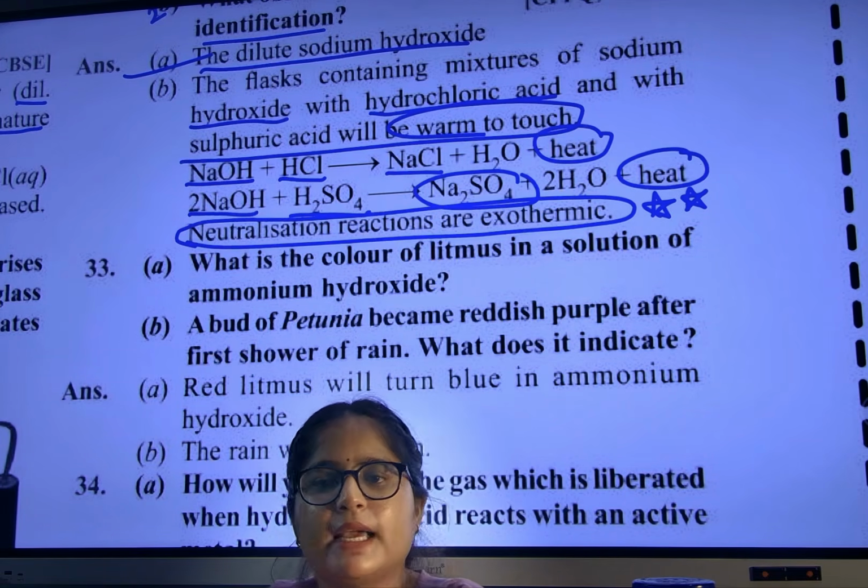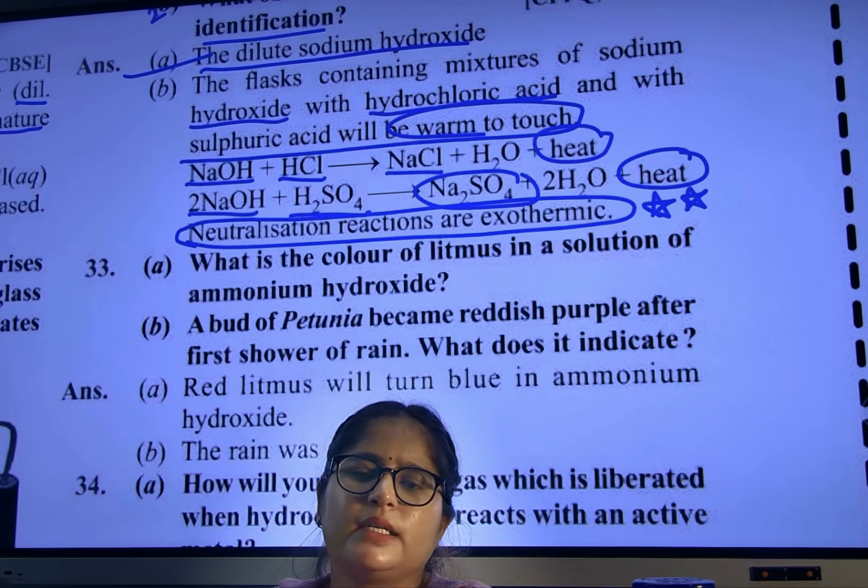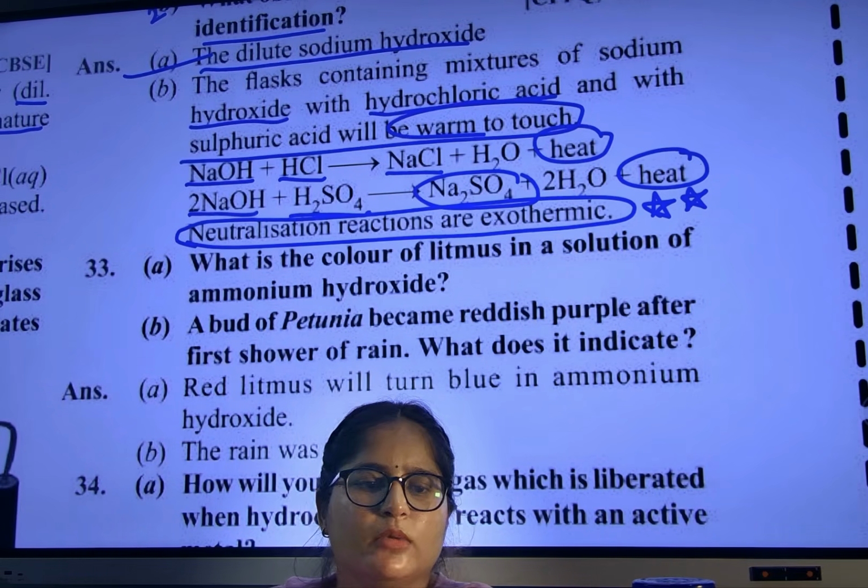Understood? How will you separate the acid and base? Mix them with each other and touch the bottle, warm or not warm. Okay, easy.